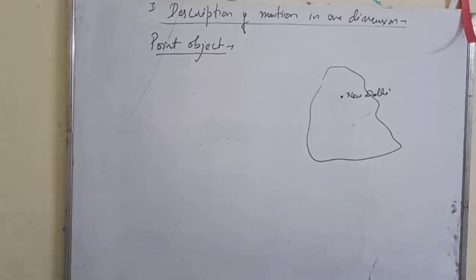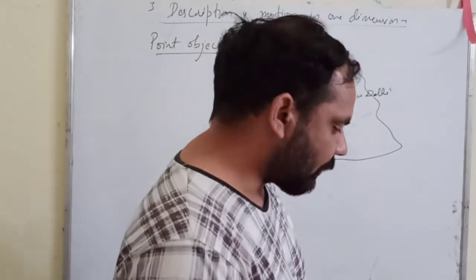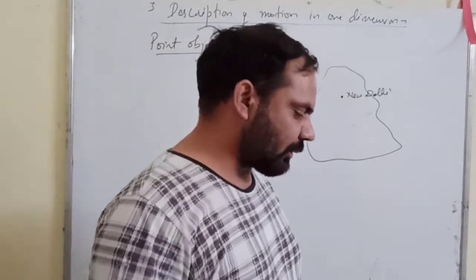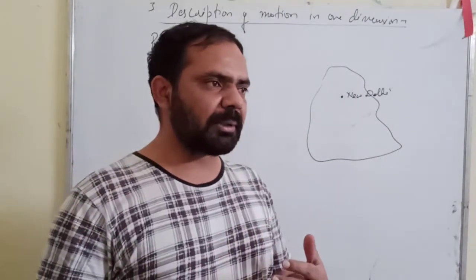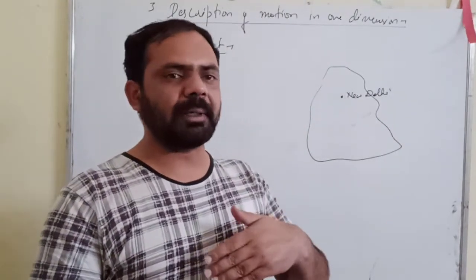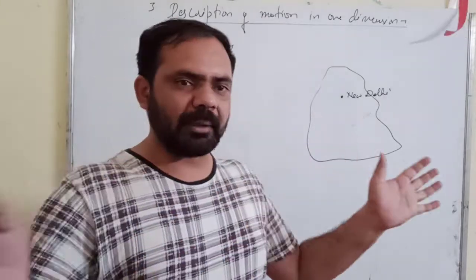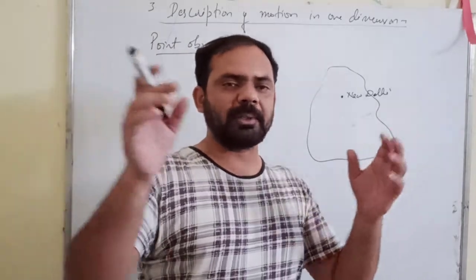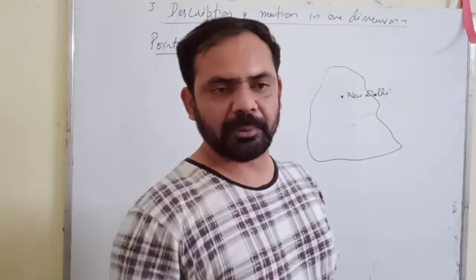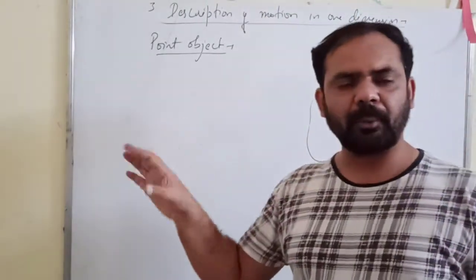the point object simply means that the size of the object is very small as compared to the displacement, as compared to the distance covered by the object. When the path followed is very large and the object size is very small as compared to that, then we can consider the object as a point object.